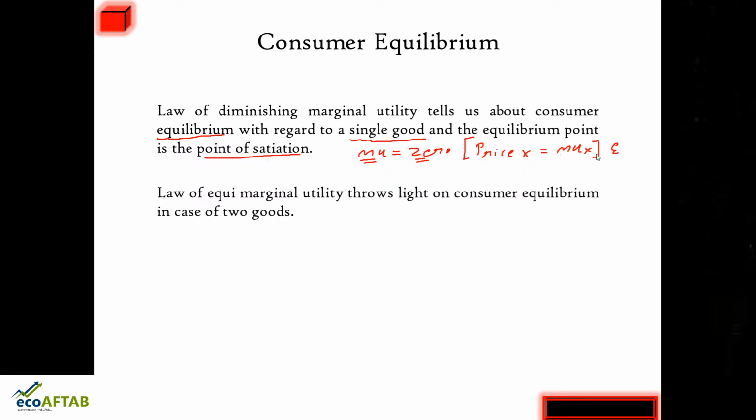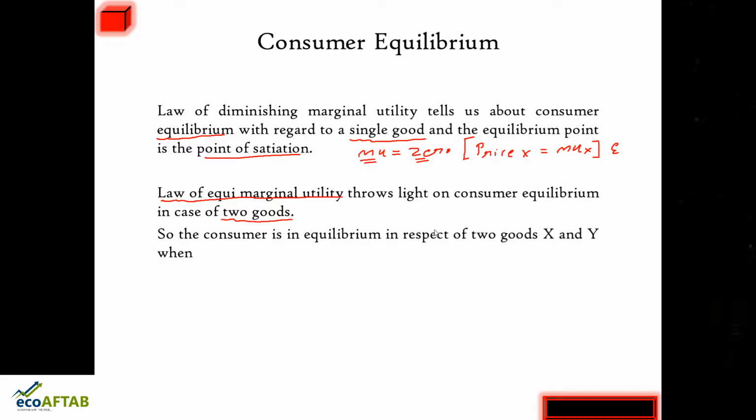Now, the law of equimarginal utility deals with consumer equilibrium in case of two goods. So why are we studying the law of equimarginal utility? Because the law of diminishing marginal utility was only with regard to a single commodity, whereas the law of equimarginal utility is with regard to two commodities.